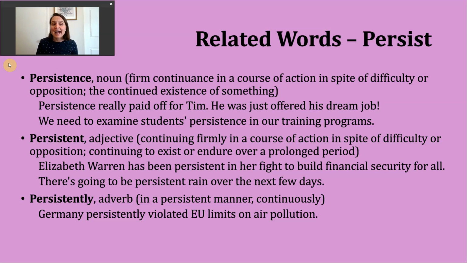A second way to use the adjective persistent is to mean continuing to exist or endure over a prolonged or very long period of time. An example of this could be, there's going to be persistent rain over the next few days. This is something you might hear a meteorologist say, or you might know that as a weather forecaster. So someone is describing, we're going to have lots of rain. The rain is going to continue over these next few days.